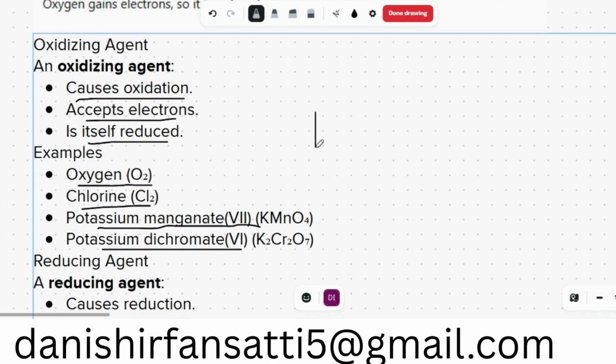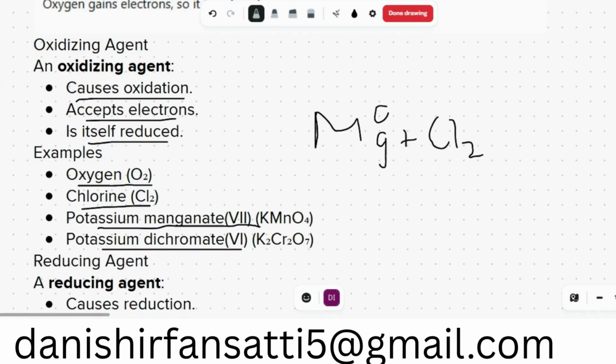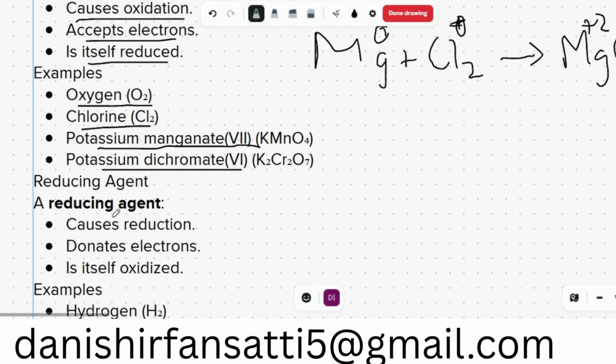For example, if we put magnesium plus chlorine. What is the charge on magnesium? Right now it has zero charge. Now you can see what is happening. MgCl2 is the formula. Chlorine has zero charge, but magnesium will lose two electrons. So any one of them is a good oxidizing agent.